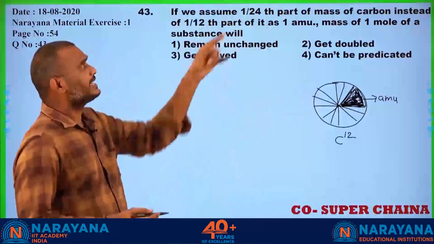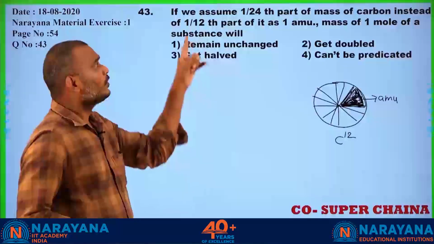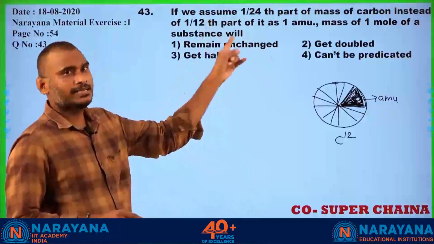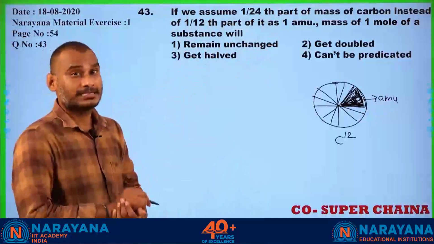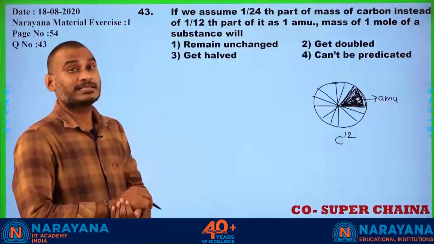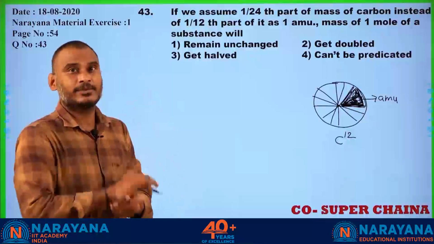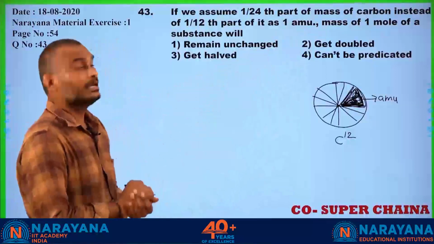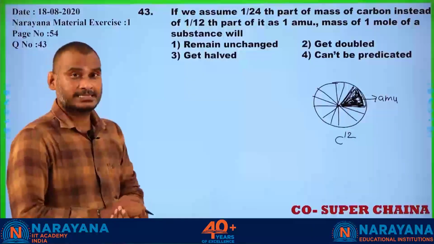Now what he is saying: if you change 1 by 12th part to 1 by 24th part, if you consider 1 by 24th part of the mass of carbon 12 as AMU, what will be the change in the mass of 1 mole of the substance?